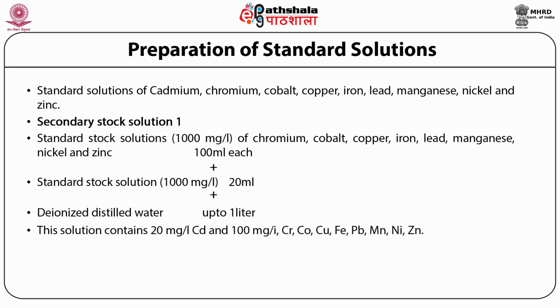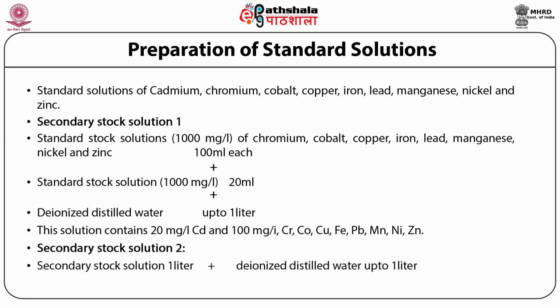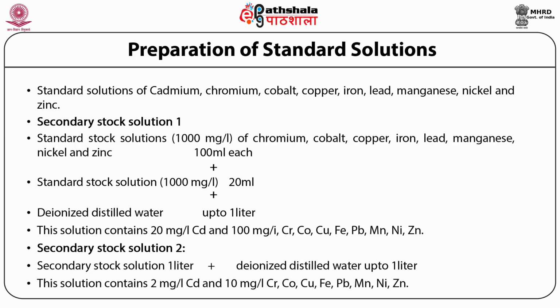This solution contains 20 milligram per liter cadmium and 100 milligram per liter of chromium, cobalt, copper, iron, lead, manganese, nickel and zinc. By using secondary stock solution 1, 1 liter plus deionized distilled water 1 liter, this solution contains 2 milligram per liter cadmium and 10 milligram per liter chromium, cobalt, copper, iron, lead, manganese, nickel and zinc. This solution is prepared from secondary stock solution 1.